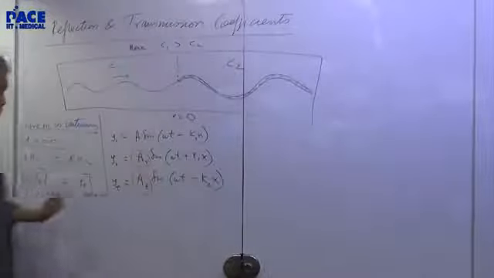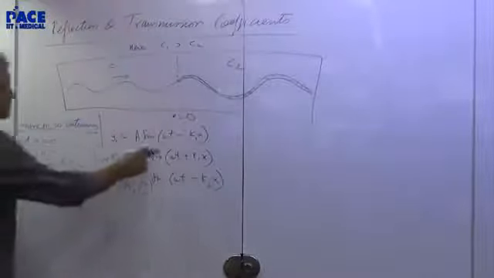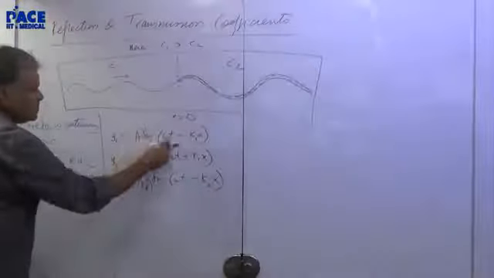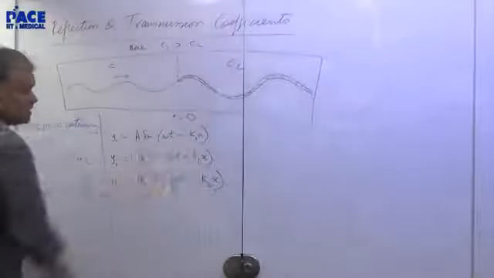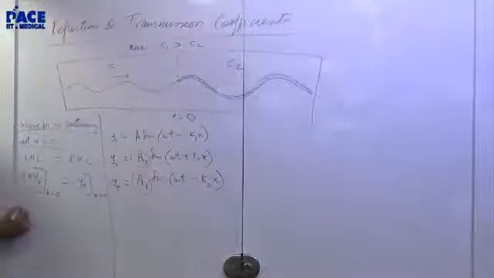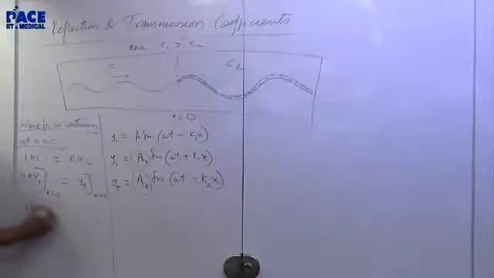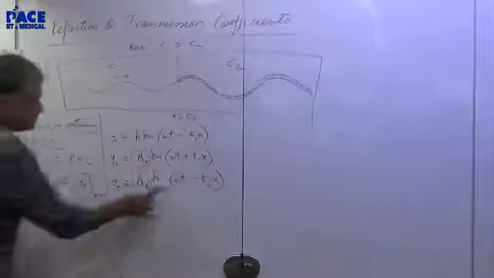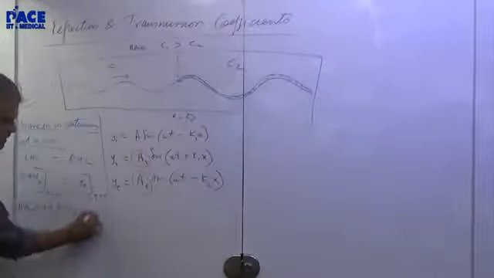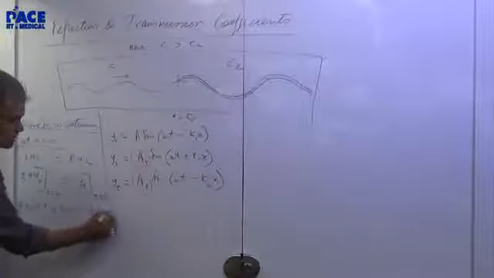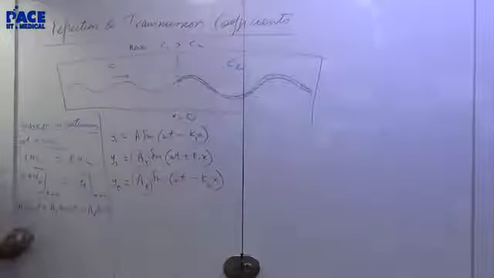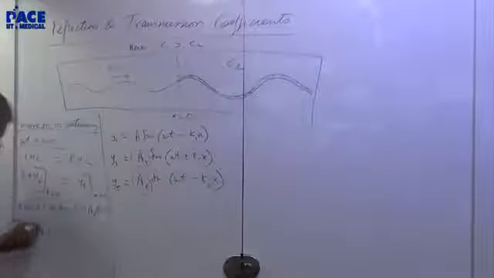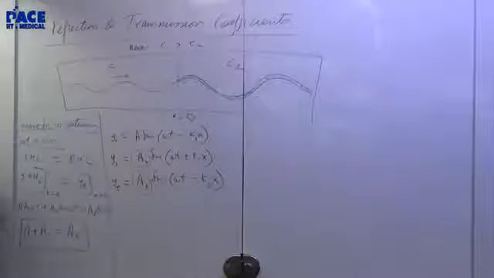Both at x equal to 0 will be equal. Okay, so now what is the incident plus reflected? If you put x equal to 0, this becomes A sine omega t, this becomes AR sine omega t. The left side will become A sine omega t plus AR sine omega t. The right side will become AT sine omega t. Sine omega t is constant everywhere, the same everywhere. So we get A plus AR equals AT. We have got one equation. Is that okay? Yes. So take that.